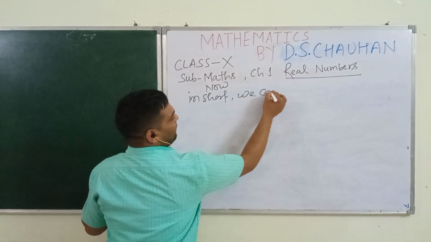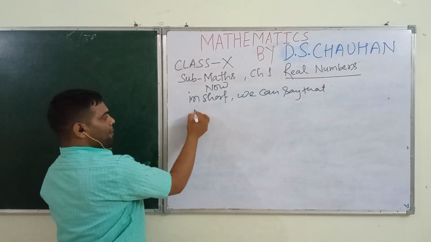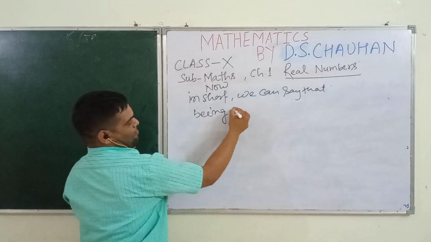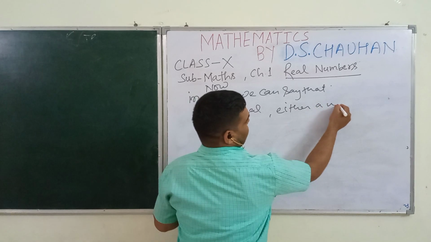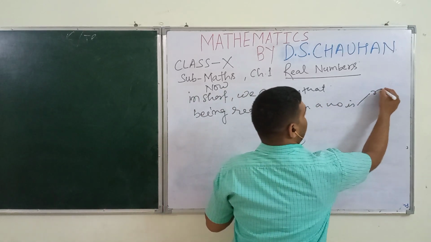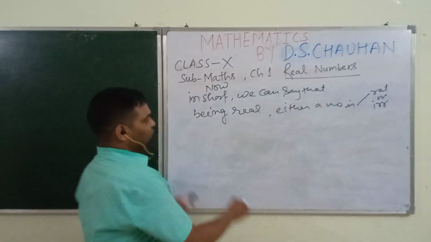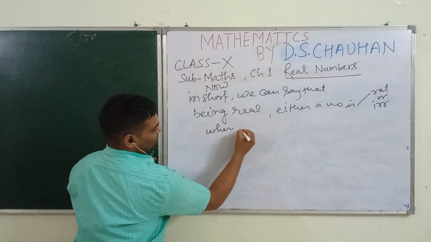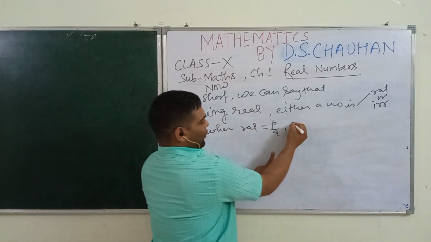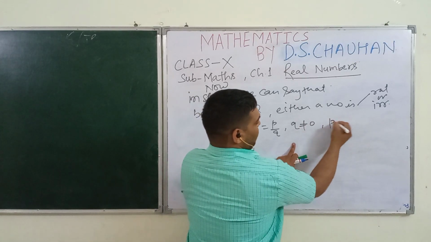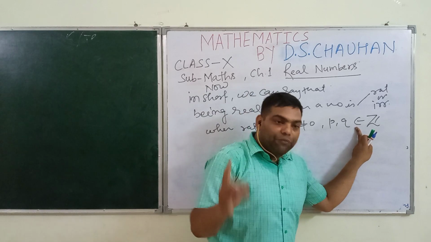We can say that, being real, a number is either rational or irrational, where rational is a number which can be written in the form of p by q, q is not equal to 0, and p, q are integers. This symbol stands for belongs.